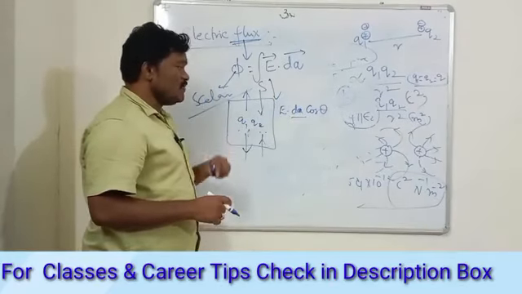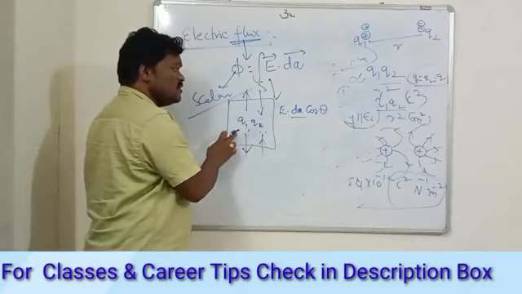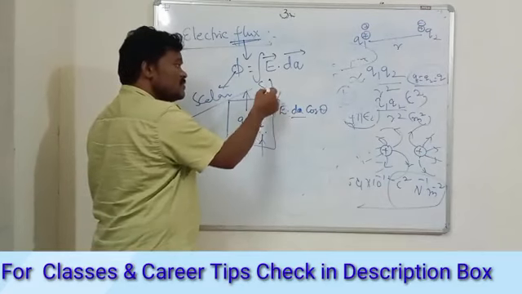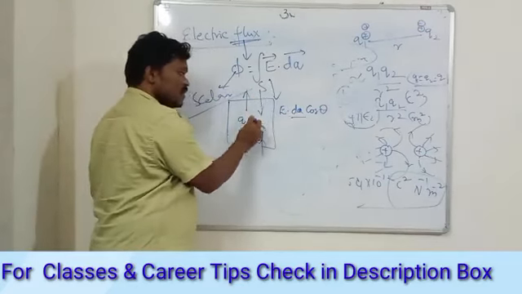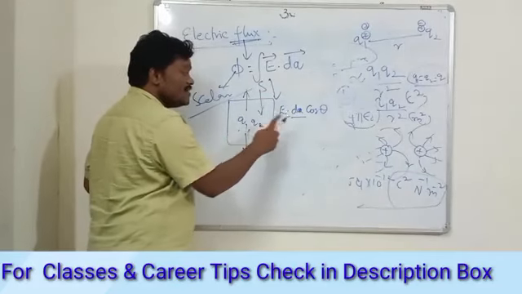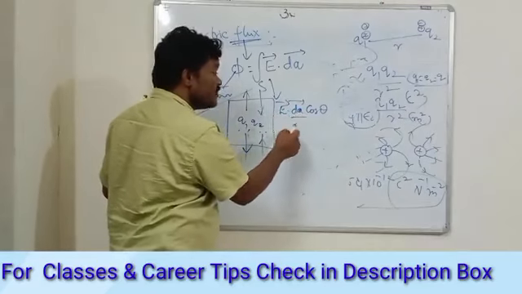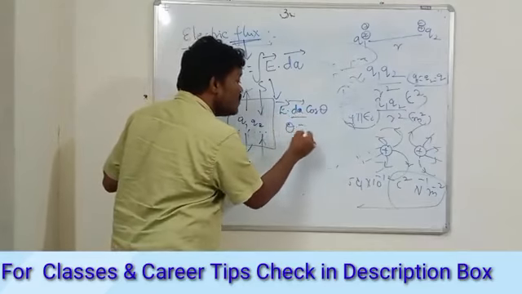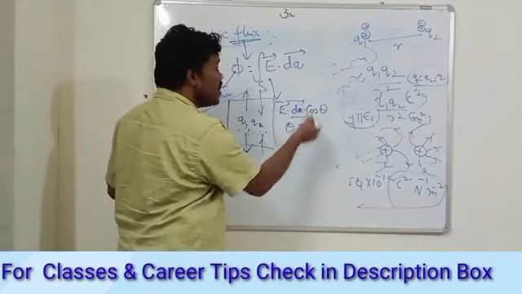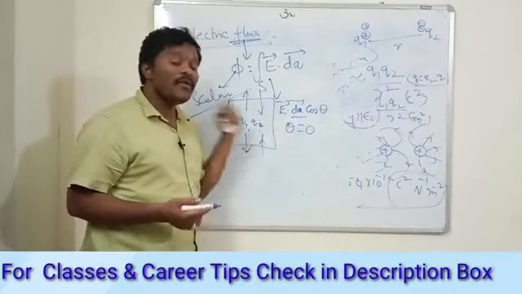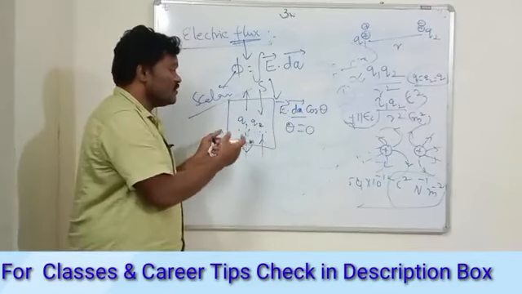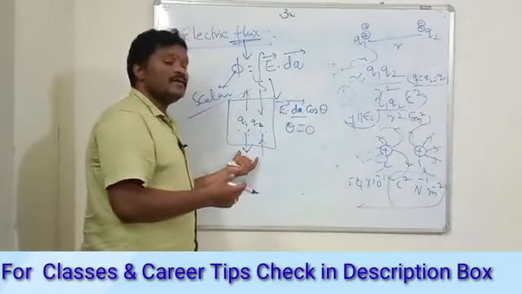Now what about your area vector? The area vector is also perpendicular to the area. Now electric field lines are also like this only. So if the electric field lines and your area vector are parallel, then theta is how much? Theta is 0. If theta is 0, you have the maximum amount of flux, or you have the more number of electric field lines here.